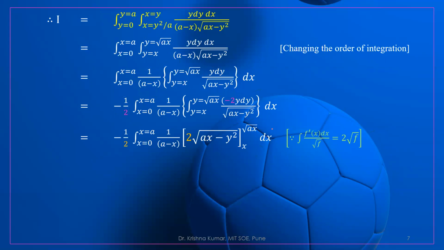So this will become, again, we apply the same formula: the integration of f dash of x upon root of f is equal to 2 root f. So this is our f.